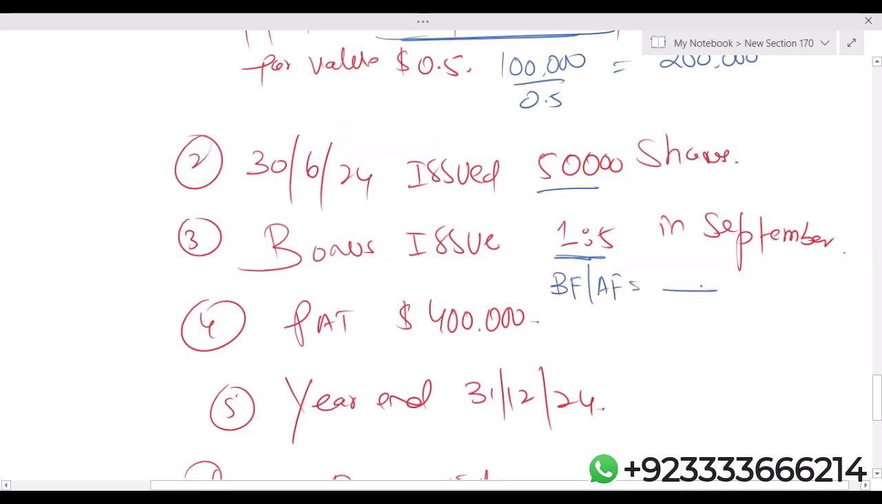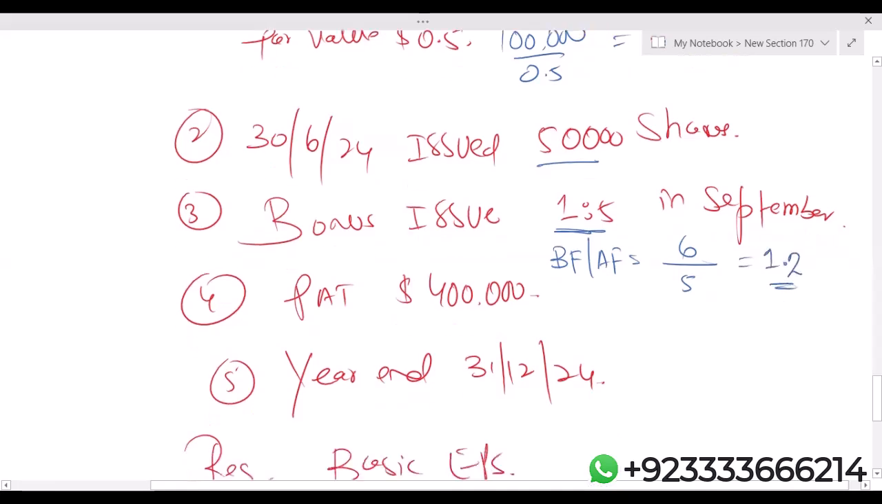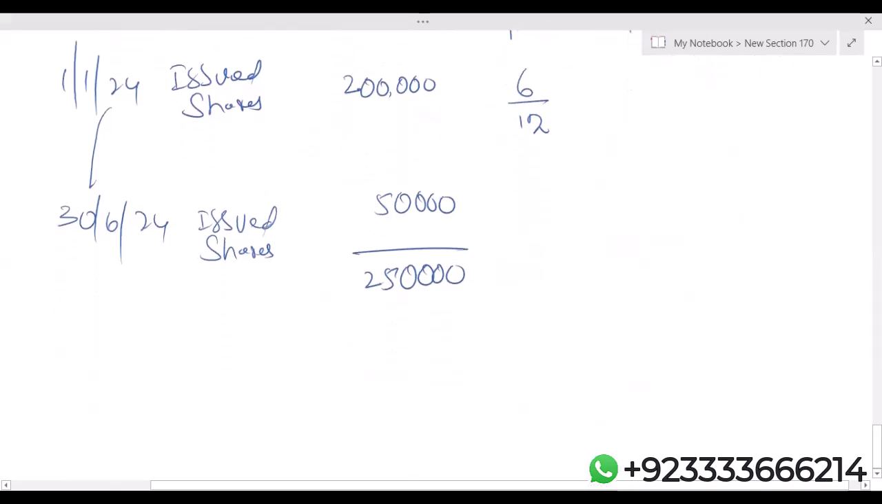1:5 means the organization is issuing 1 share against 5. So after bonus, the shares will become 6, before bonus they are 5. Mathematically, the answer is obviously more than 1. That's 1.2. Great. So your adjustment factor is 1.2. Now come here, 30th September 24, bonus issue.